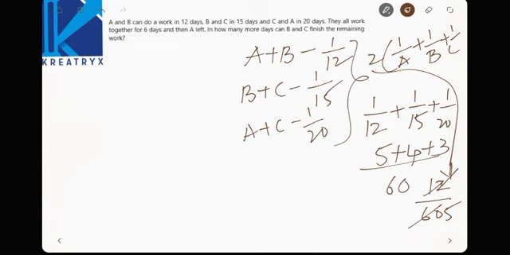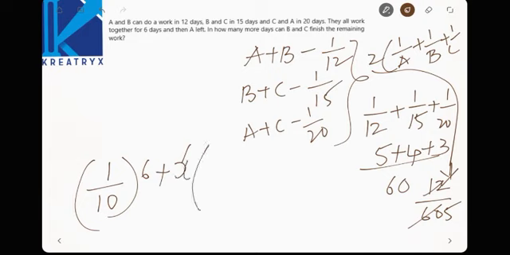Now see here, 1 by 10, and they work together for 6 days, and A left. In how many more days? After A left, X days B plus C worked. B plus C can do 1 by 15 units of work, that is equal to 1. 6 by 10 is nothing but 3 by 5.